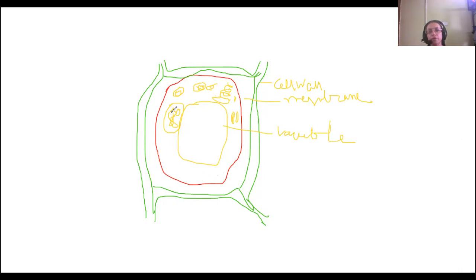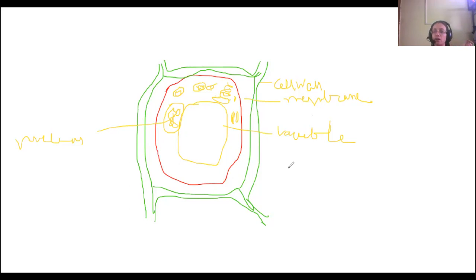Then this is the nucleus I told you. Like this you can draw and mark them. It's very dirty, I'm writing it because of this pen. I'm not habituated with that. You need to draw like this and label it along with it.